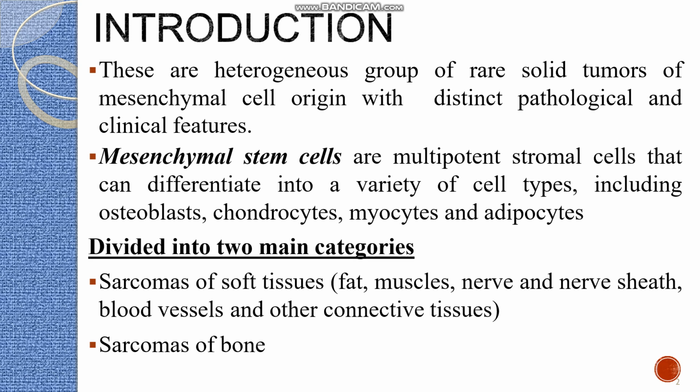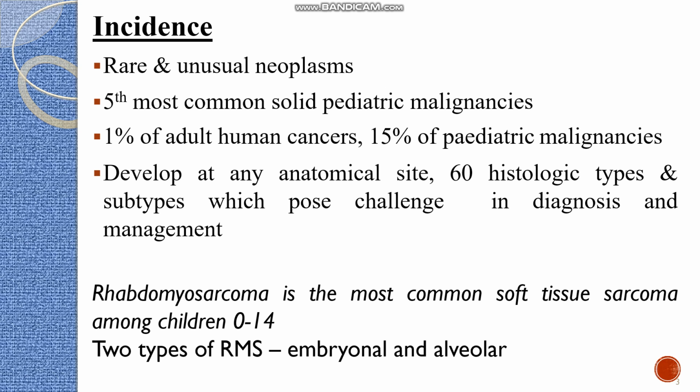Sarcomas of soft tissue mainly affect fat, muscles, nerve sheath, blood vessels as well as other connective tissue. Coming to the incidence, these are rare but considered the fifth most common solid pediatric malignancy, commonly seen in pediatrics in about 15% of cases, whereas only 1% of adults are affected.